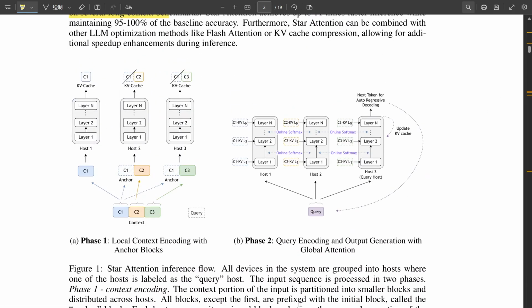Well said. This deep dive into star attention has been incredibly informative. It's also a good reminder that we need to approach these technological advancements with both excitement and a critical eye. I agree. It's an ongoing conversation, and we need to be thoughtful about the ethical implications as these technologies evolve. I'm really excited to see what the future holds for star attention and other groundbreaking innovations in the world of LLMs. Me too. This is just the beginning.